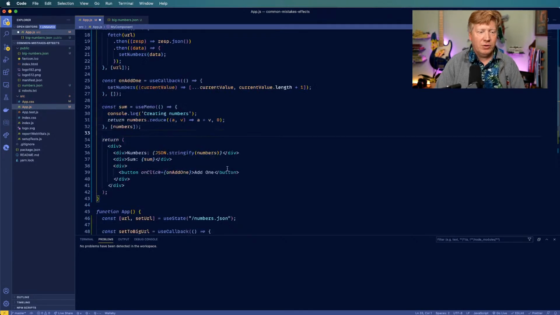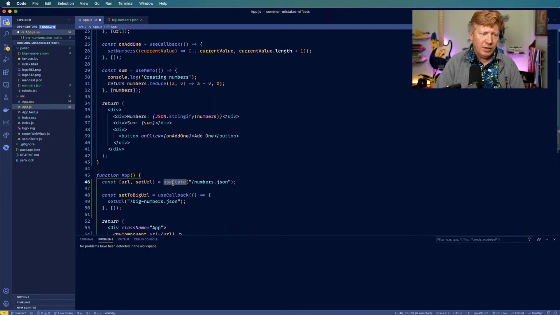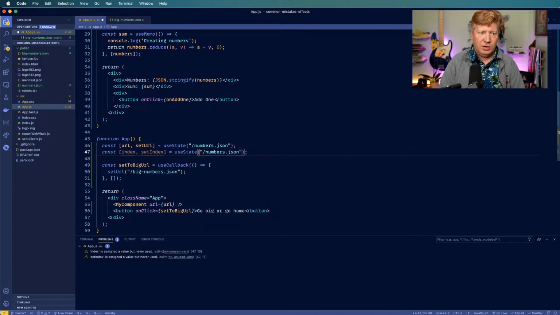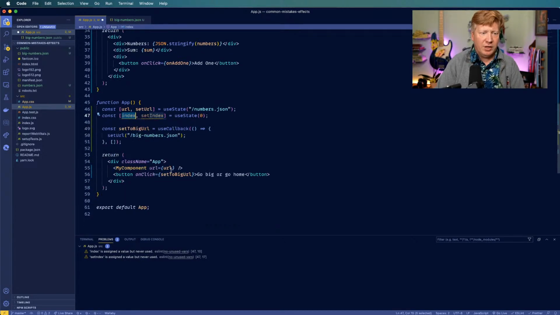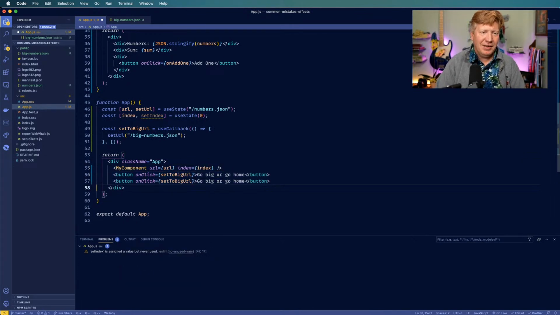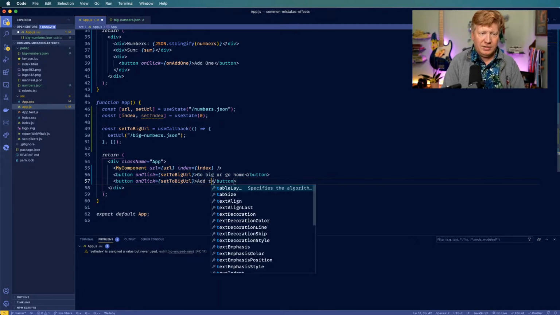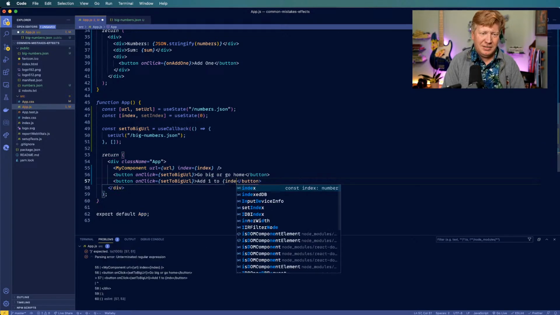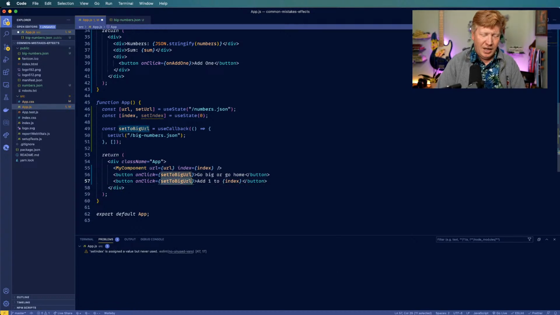And let's see, I'm going to have some other thing going on here. I'm going to have an index, so set index, and we'll start that at 0. This is just so I can have a different value going into my component every time, and we can see what happens. So I'm going to say, all right, add 1 to the index, and we just give it the index. We'll say add 1 to index.